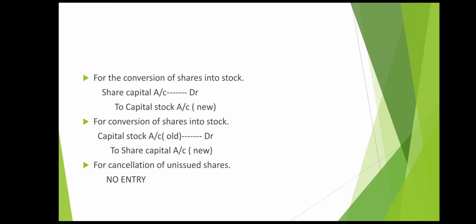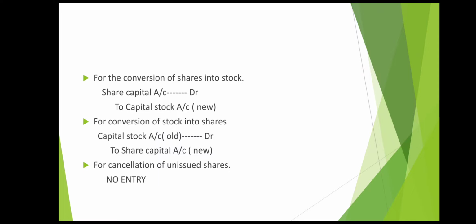The next entry is for conversion of stock into shares. Suppose you already have capital stock and you want to convert it into shares, for that you have to pass this entry: capital stock account old debit to share capital account new. Here you are converting your capital stock into shares. Suppose the company is having capital stock and now it wants to increase the number of shares, in that case this entry has to be passed.